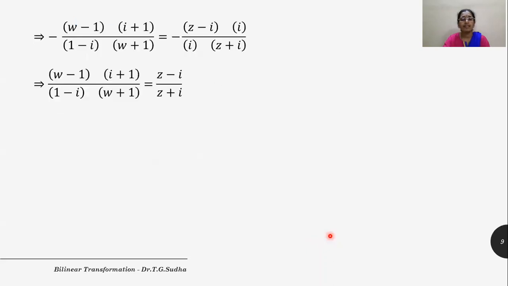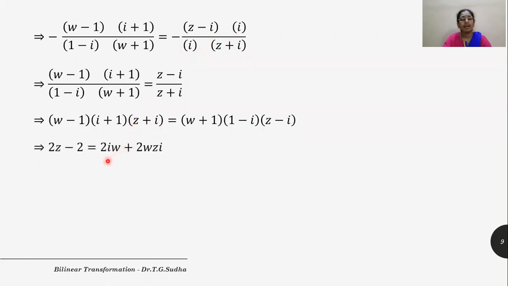Let us simplify this. When we simplify, on the right hand side we obtain i in the numerator as well as i in the denominator. After cancelling, we get this ratio. Let us now cross multiply it to get this equation in Z and W. Let us simplify this, that is bringing Z terms and W terms to one side. We get this. Now let us solve for W from here.